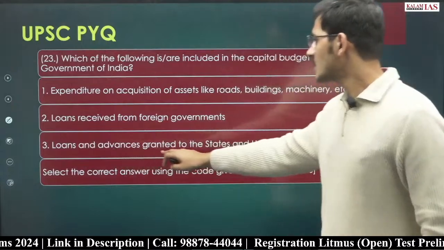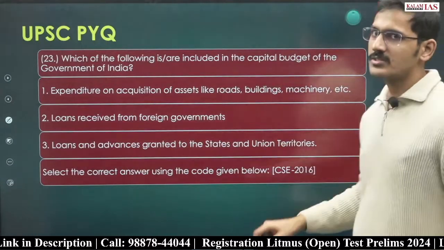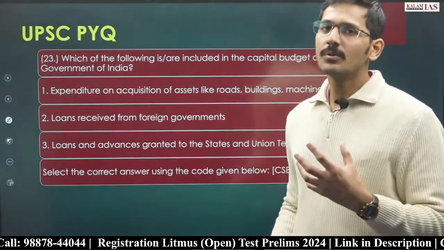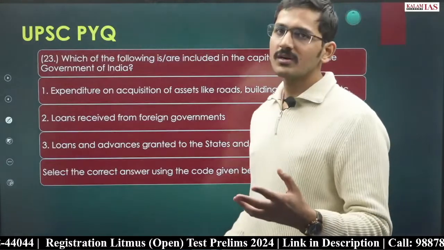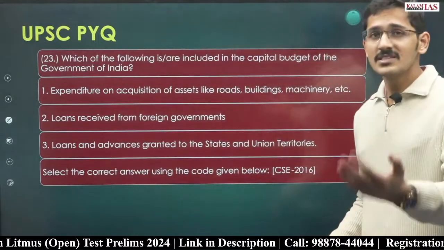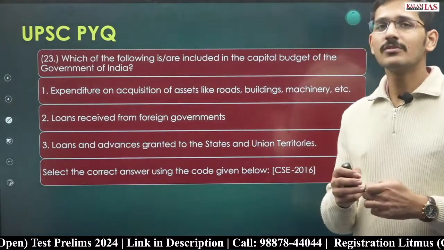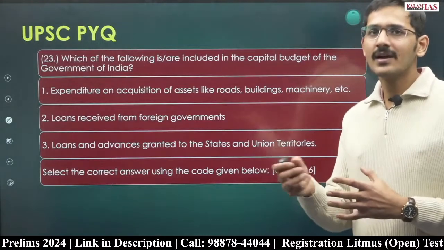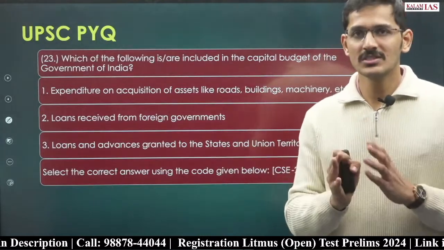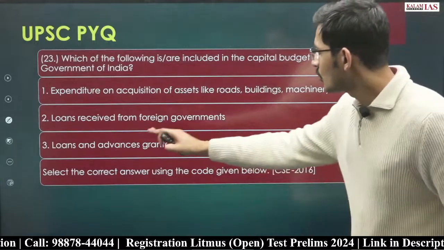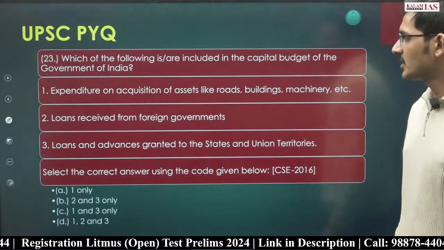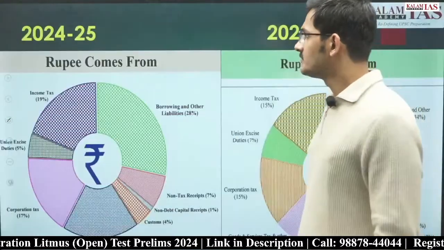Third is loans and advances granted to states and union territories. Now the Government of India has given a loan to someone, which also affects the assets and liabilities of the Government of India. Giving a loan to someone is an asset for the Government of India, because it will receive that money back. The grants-in-aid that the Government of India gives to the states are revenue expenditure. But the loan that the Government of India gives to the states is part of capital expenditure. So loans and advances granted to the states and union territories are also a part of capital expenditure. So the answer to this question is D.